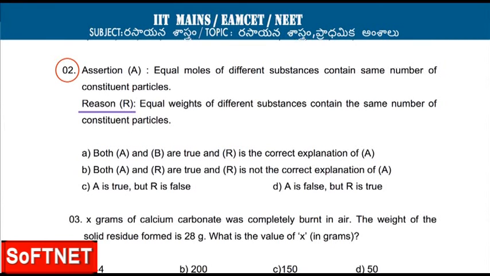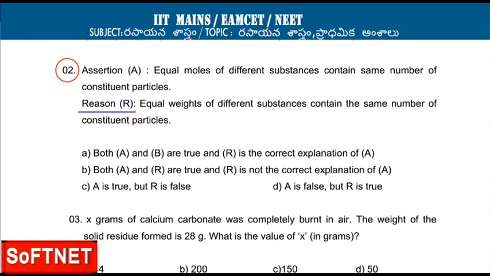This is wrong because the number of particles depends on the number of moles. The number of moles depends on weight as well as molecular weight. If weights are equal, there is no guarantee that gram molecular weights will be equal.